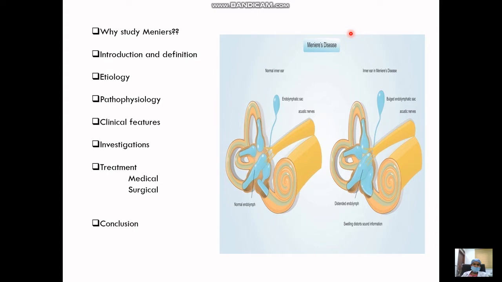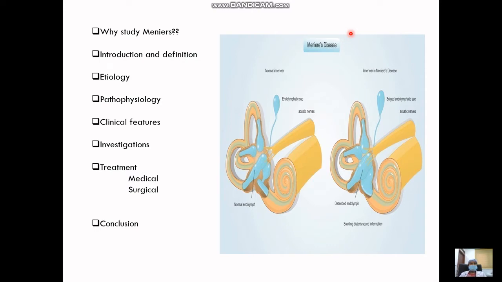The inner ear basically consists of two parts, a bony labyrinth and a membranous labyrinth. The bony labyrinth is further divided into the cochlea, semicircular canals, and the vestibule. The membranous labyrinth is composed of the cochlear duct or the membranous cochlea, the utricle, the saccule, the endolymphatic duct, semicircular ducts, and the endolymphatic sac. Meniere's disease is basically a disorder of the inner ear.